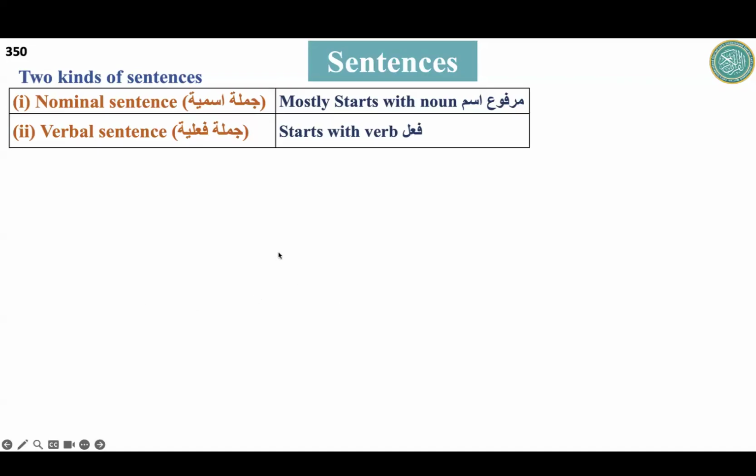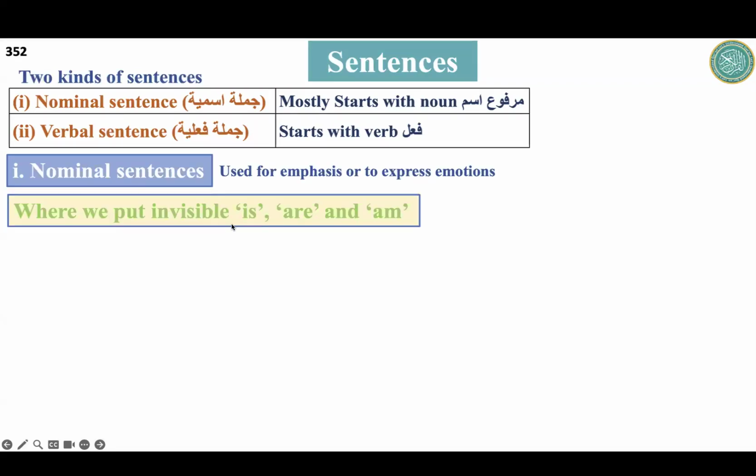So today we will learn how we can put is, am, are. The first thing is that these helping verbs is, am, are have no Arabic word. There is no Arabic harf for them. We have to put them ourselves. We have to see the sentence, and then put them in a proper place. A complete combination of words that gives us complete sense is called a sentence, and in a sentence there will be is, are, and am.